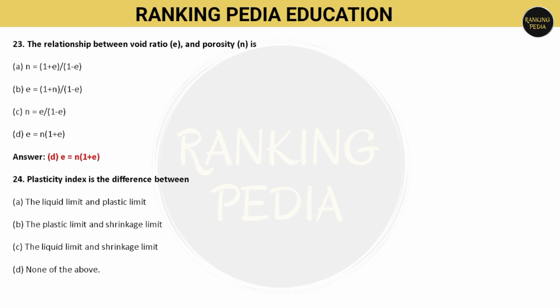Plasticity index is the difference between. So you have to answer what is basically a plasticity index. Option number A is the liquid limit and the plastic limit. Option number B is the plastic limit and the shrinkage limit. Option number C is the liquid limit and the shrinkage limit. And option number D is none of the above. So the plasticity index is the difference between the liquid limit and the plastic limit. So option number A is correct.